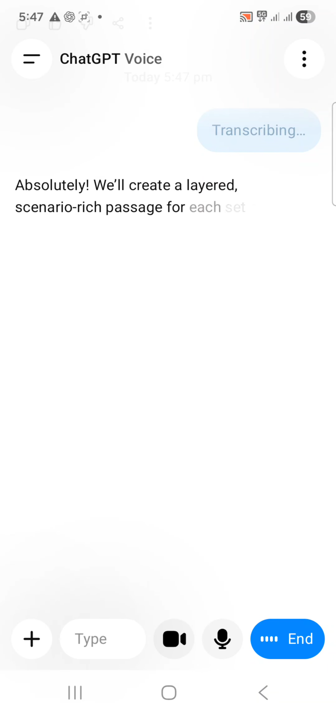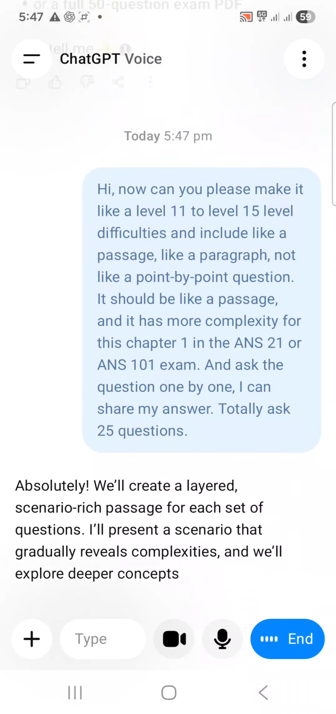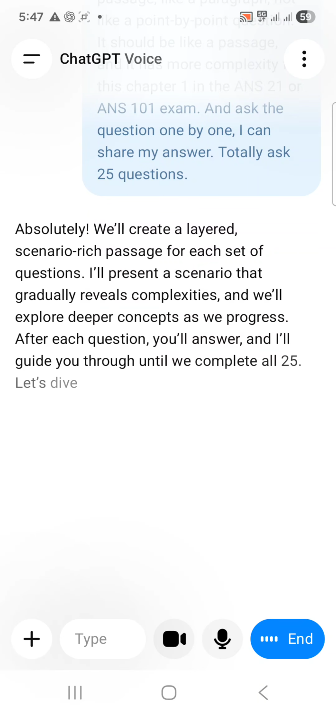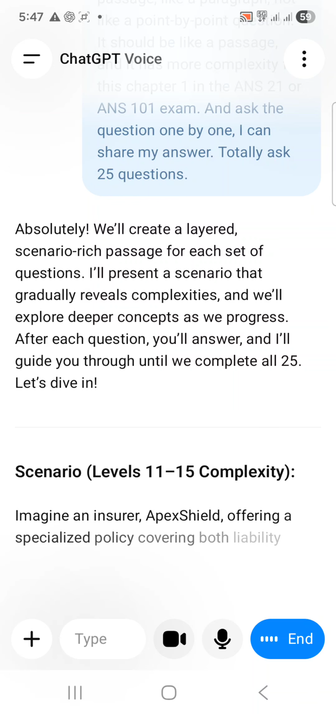Absolutely. We'll create a layered scenario rich passage for each set. I'll present a scenario that gradually reveals complexities, and we'll explore deeper concepts as we progress. After each question, you'll answer, and I'll guide you through until we complete all 25. Let's dive in. Imagine Apex Shield, an insurer